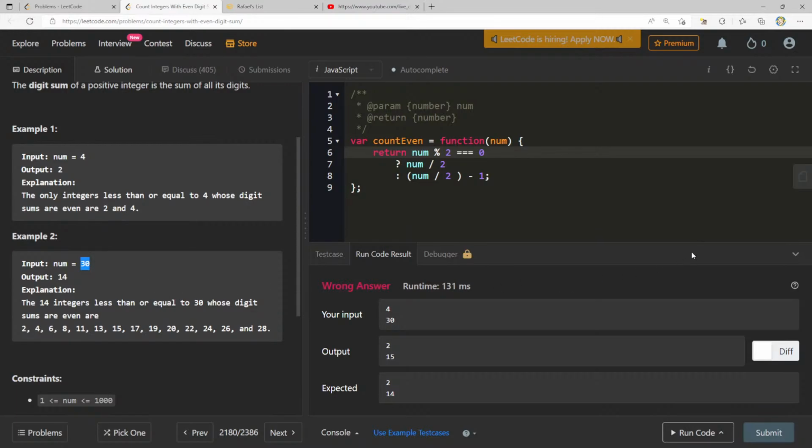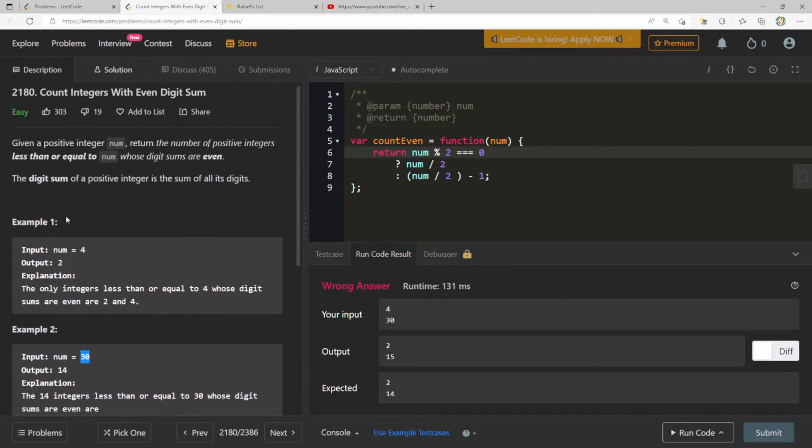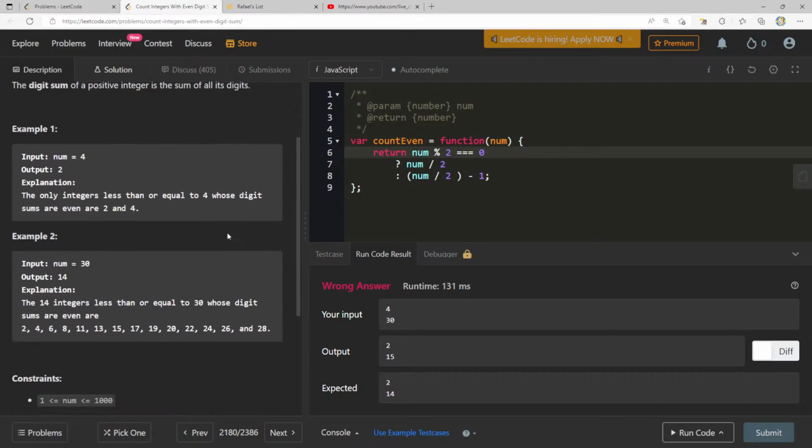40 to 48 will be 40, 42, 44, 46, 48. Right, no, I get that piece. But how is it? Is it just like, how many of those groups can I fit into that number? Count integers with even digit sum. I can fit like 1 group, 2 groups, 3 groups, maybe. I mean, this is 4, 5, 4.